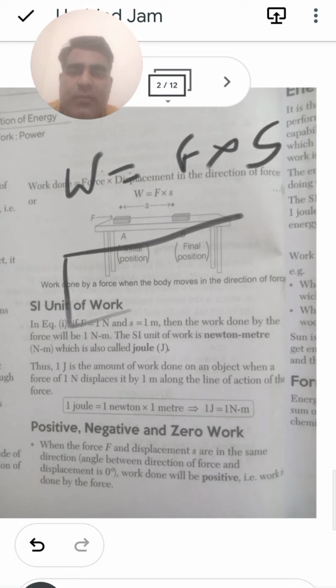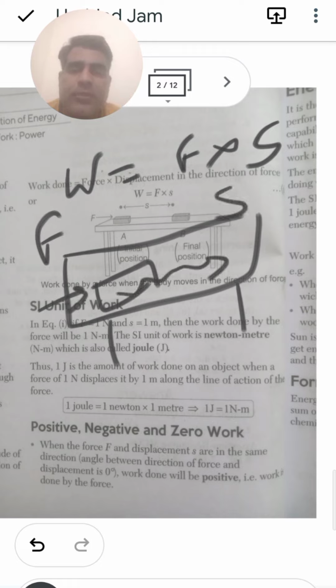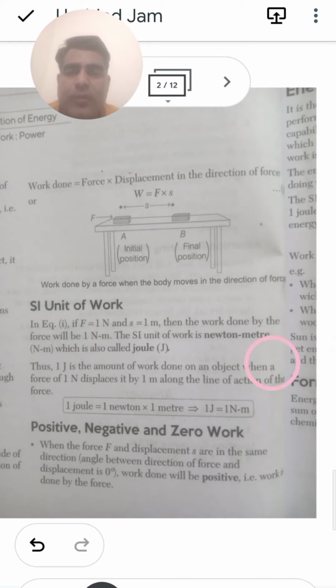So let us think that we have an object, and on this object you are applying a force and it is moving in this direction. We can say that the net work is equal to force into distance, which is given as S. So work is equal to force into distance. Here, distance is between the initial position and the final position. The distance between these two points is the initial position and the final position.